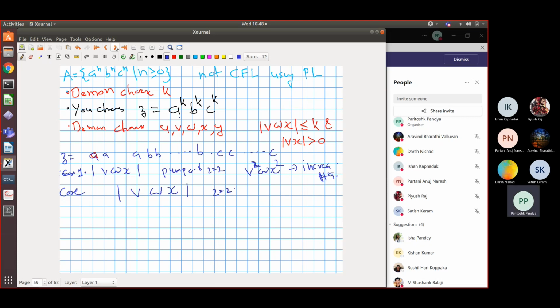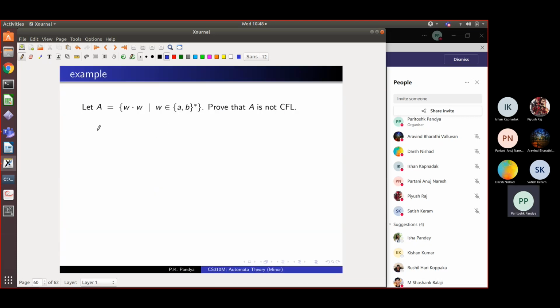Okay, this is what we do. I'm going to do one more example. Suppose our alphabet sigma is {A, B}. And we consider the language of all strings of the form WW, where W belongs to {A, B}*. What are some typical words which will be in this language?